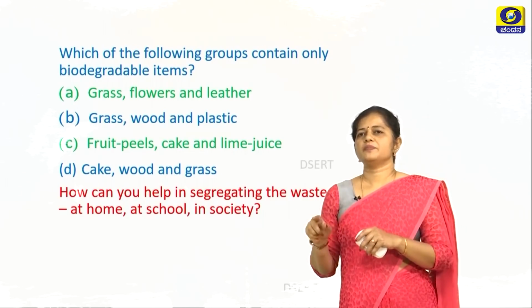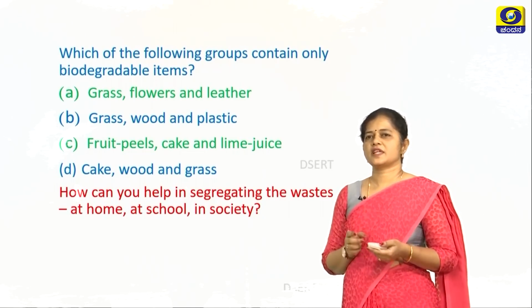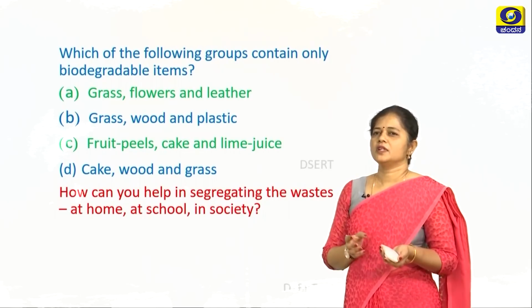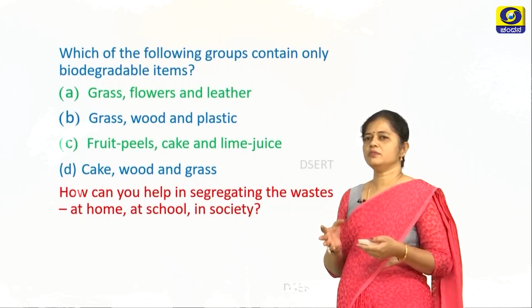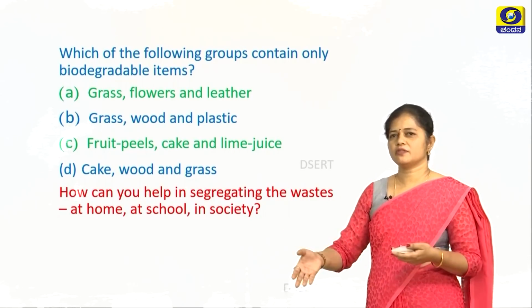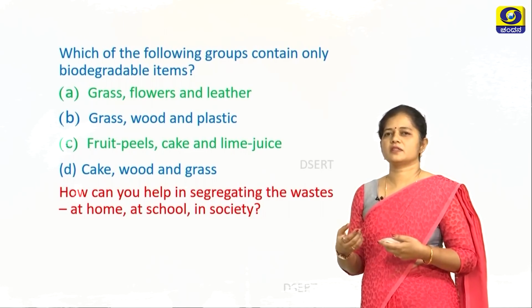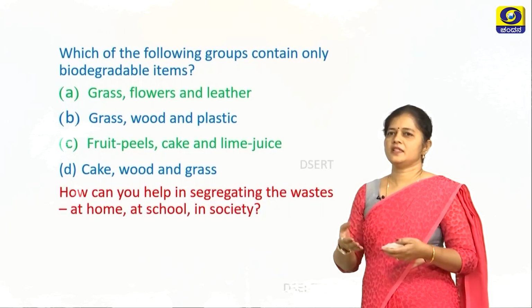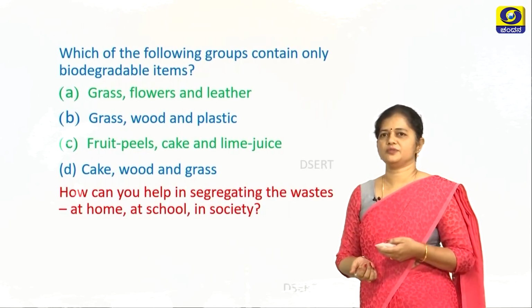Now how can you help in segregating the waste at home, at school or in the society? So these can be asked separately or together. So at home you have to segregate the waste properly using the right kind of bin, and at school you know what are the measures you have to adopt at school, and even in society by segregating the waste properly and disposing the waste correctly.